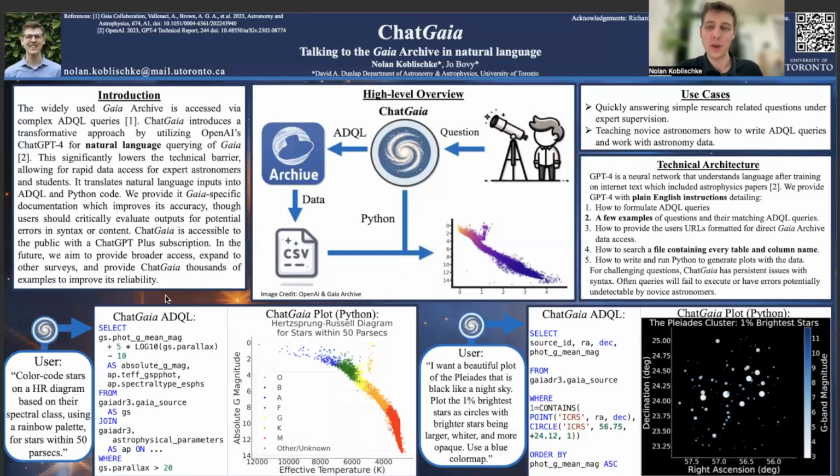Now, in the future, we hope to not have it behind a paywall and have broader access to ChatGaia. And we also hope to expand this to other surveys, so not just Gaia, and then we'll have ChatAstro. And also, we should be able to provide ChatGaia with thousands of different examples rather than a few to greatly increase its accuracy.